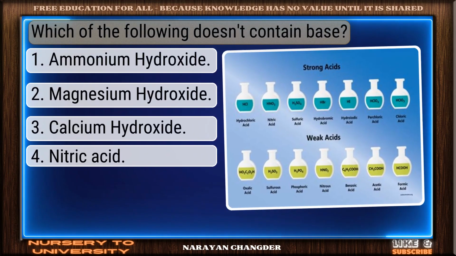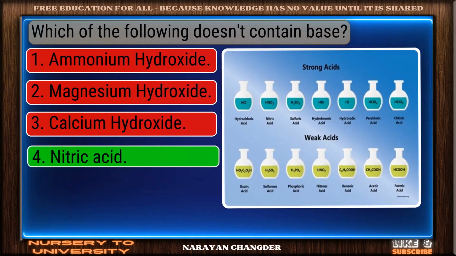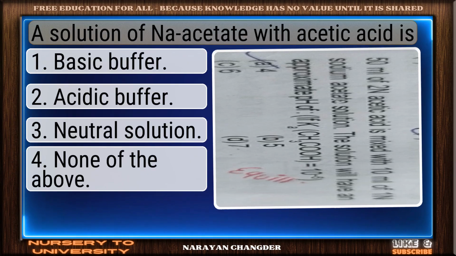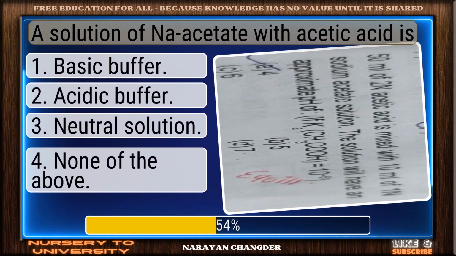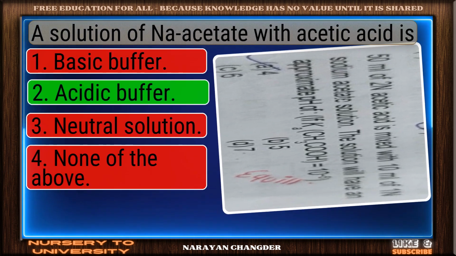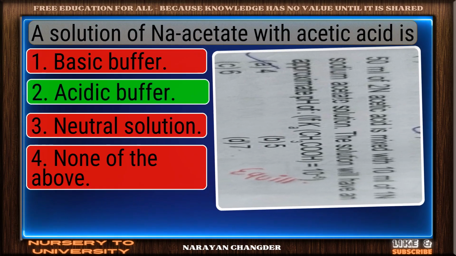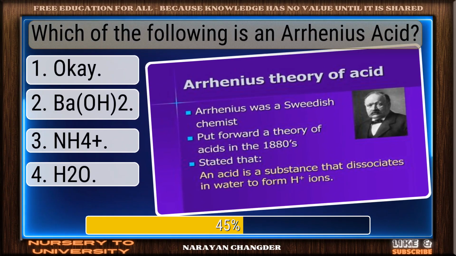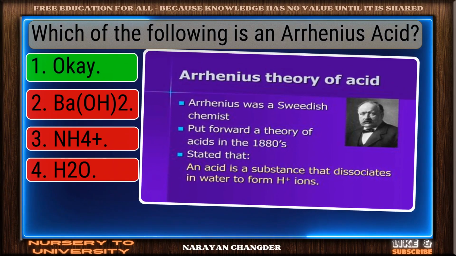Which of the following doesn't contain base? Excellent choice. Nitric acid is the right answer. A solution of sodium acetate with acetic acid is. Strong choice. Acidic buffer is the right answer. Which of the following is an Arrhenius acid? Right again. OK is a valid answer.